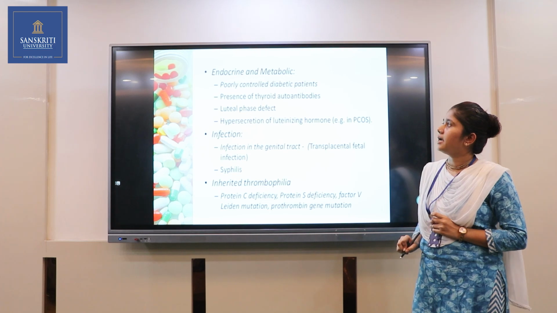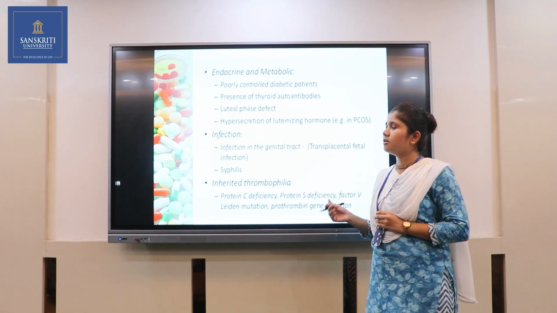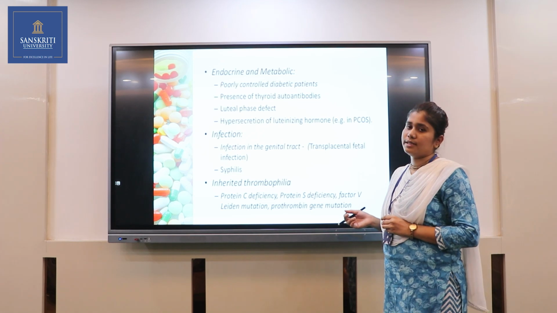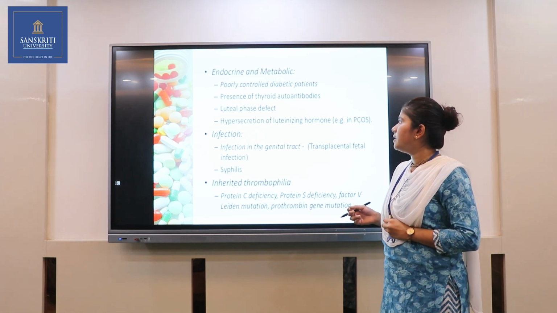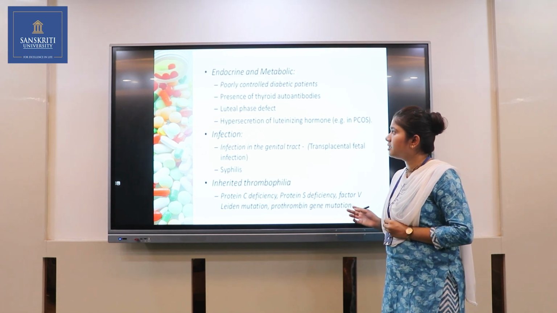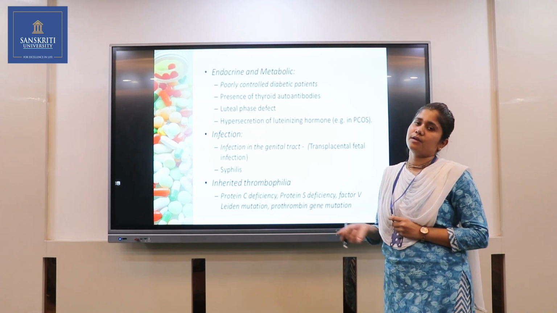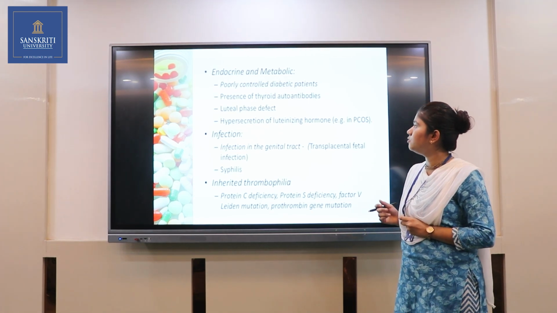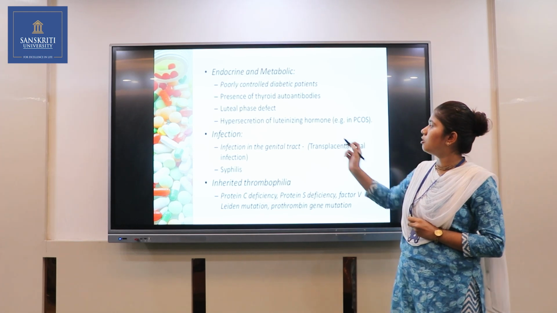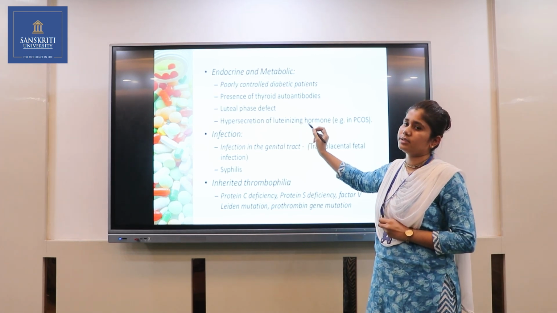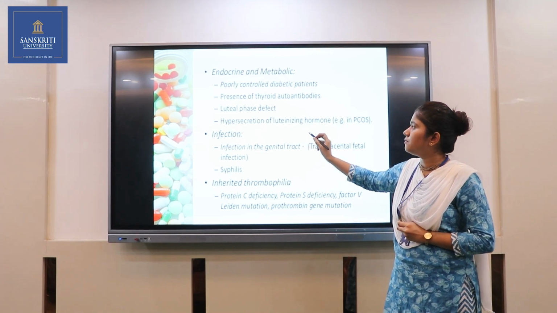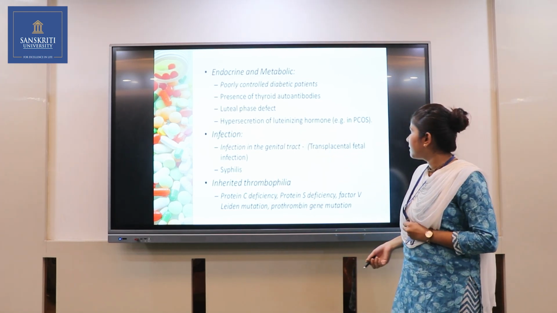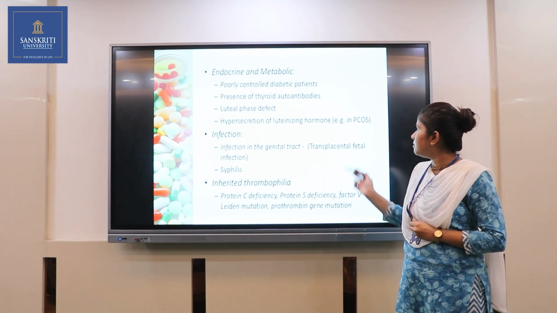Then next one is the endocrine and metabolic causes. If the mother or father has any endocrine abnormality, like poor control of diabetes, or the presence of thyroid and autoimmune antibodies, or a luteal phase defect. If the female has a luteal phase defect, or hypersecretion of luteinizing hormone. Luteinizing hormone is responsible for ovulation. So if this hormone is oversecreted, this can also lead to abortion. Then for example PCOS. In PCOS cases,